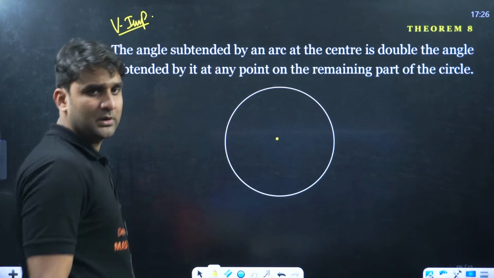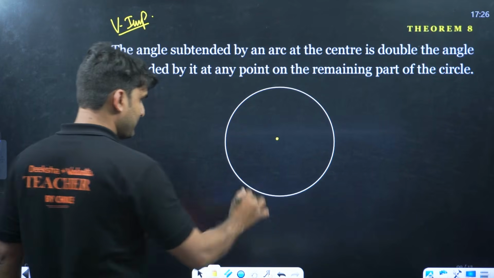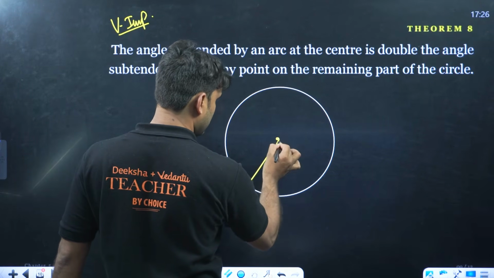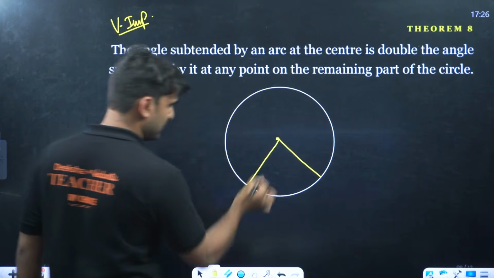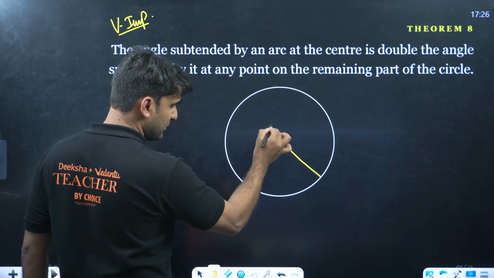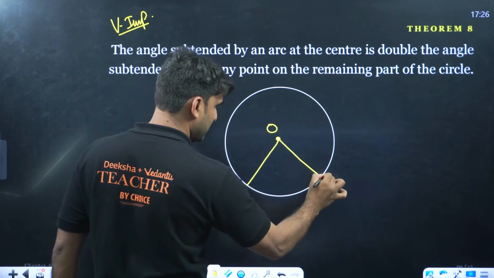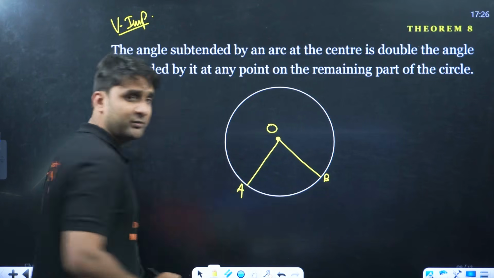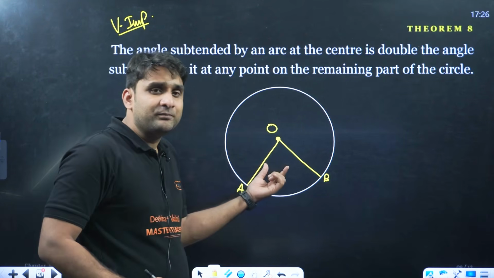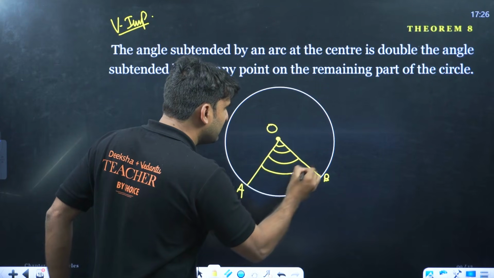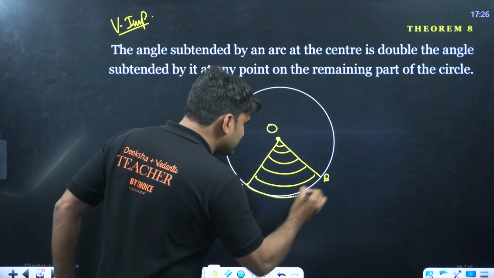Okay, please listen carefully. Let's say there is an angle at the center by this arc. Let's name this arc AB. So here angle AOB. What is this? This angle. This is also an angle, guys.